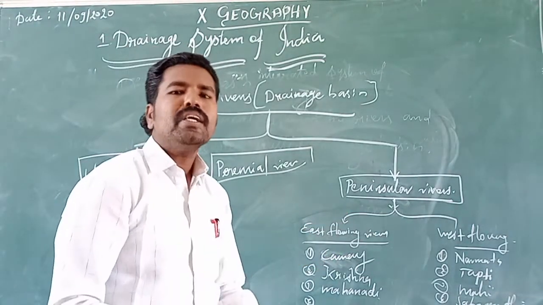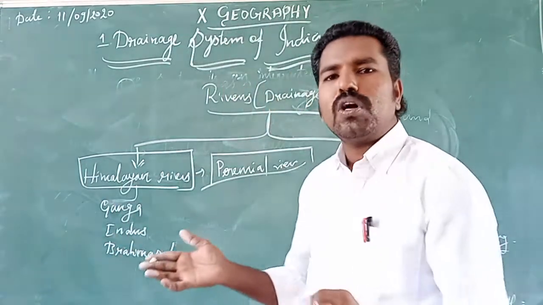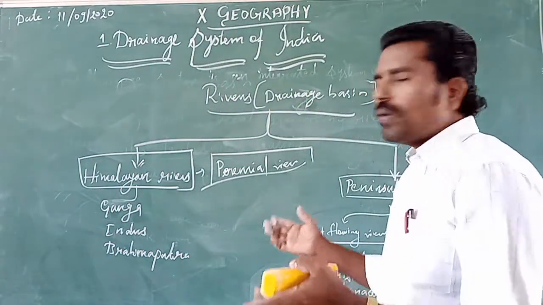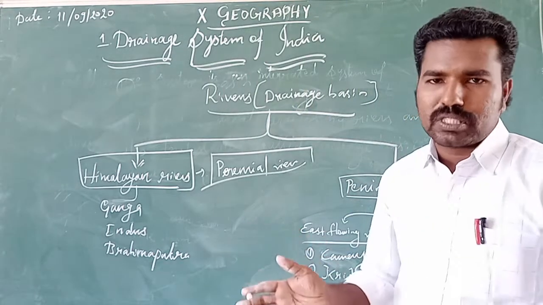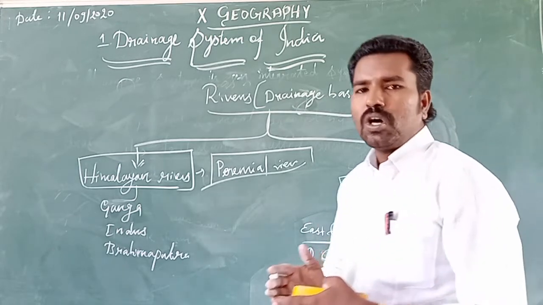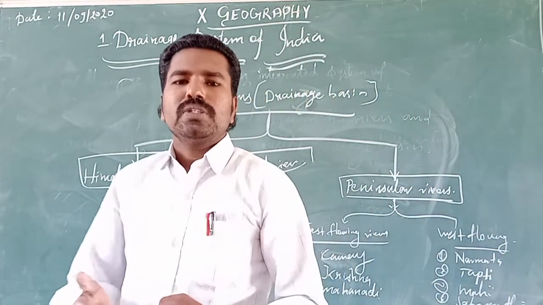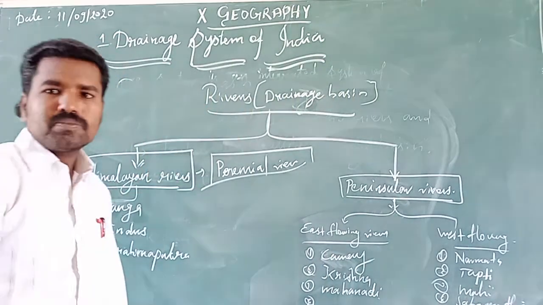In those months only does the water flow continuously in the rivers, and in the remaining months the rivers are dry, because they get water only from rainfall. Rainfall is the main source, especially the southwest monsoon and northeast monsoon. So this is the drainage system. Thank you very much.